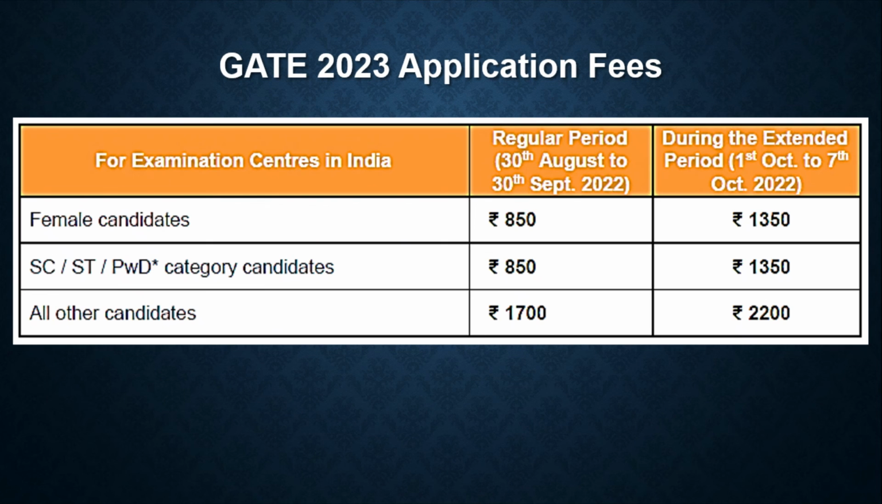For the past few years, the fee for female candidates was 750, and for SC, ST, PWD, disability category candidates, the fee was also 750. This year it has been slightly revised. The fee is now 850, and for all other candidates, previously the fee was 1500. Now it has been revised to 1700.